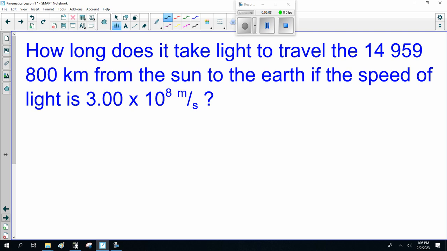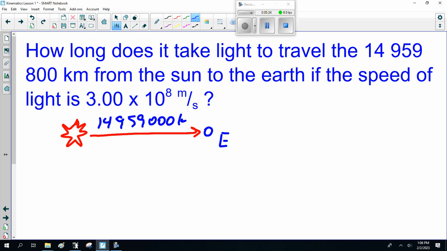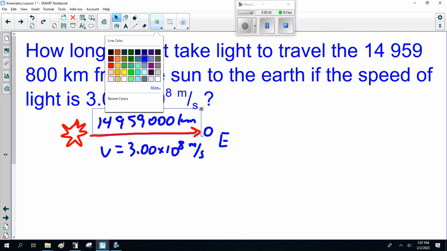So first thing we do, here's the sun, light ray coming to earth. This is 149,598,000 kilometers. Velocity is 3.00 times 10 to the 8 meters per second. So we've got kilometers and meters. I say we turn everything into meters so that we don't have to change our units. I'll make that green. There we go.